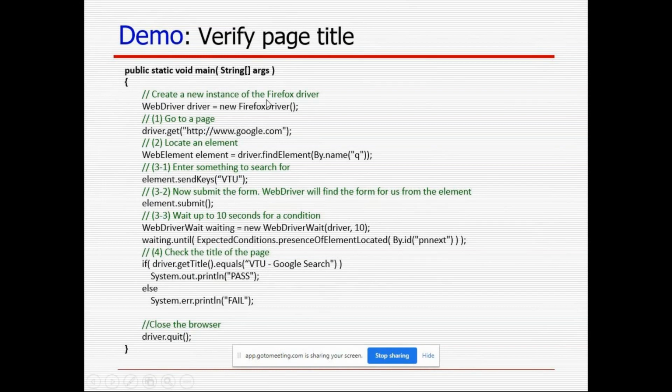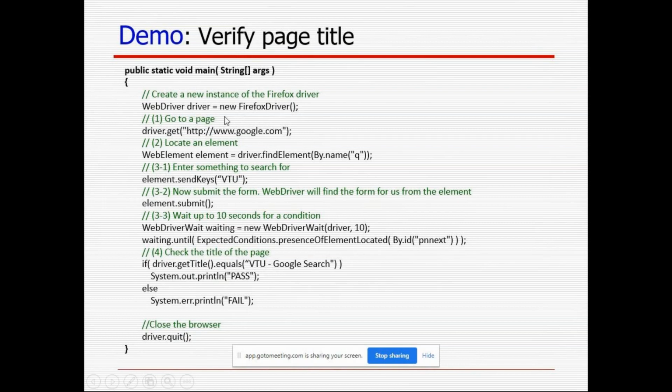Create a new instance of the Firefox driver, meaning I want to open Firefox. For that we write WebDriver driver equal to new Firefox driver. If you want to use Chrome, you can use the Chrome driver instead of Firefox driver. If you want to use Internet Explorer, you can mention that driver here.